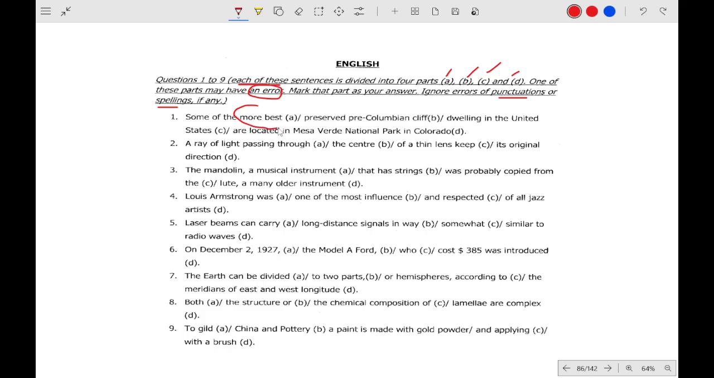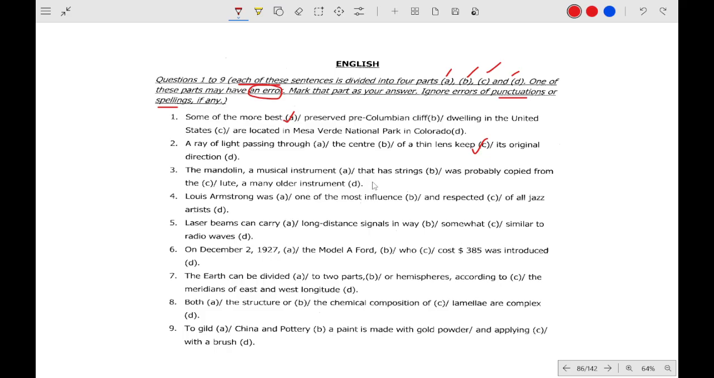Okay, we already know two types of degrees cannot be together. This is the superlative degree and this is the comparative degree. Comparative and superlative degrees cannot be together, so this part is wrong. So the correct option is A. A ray of light passing through the center of a thin lens keep its original direction. This is a universal truth. Whenever a ray of light passes through the center of a thin lens, it keeps its original direction, so it will be keeps. So this part is the wrong answer.